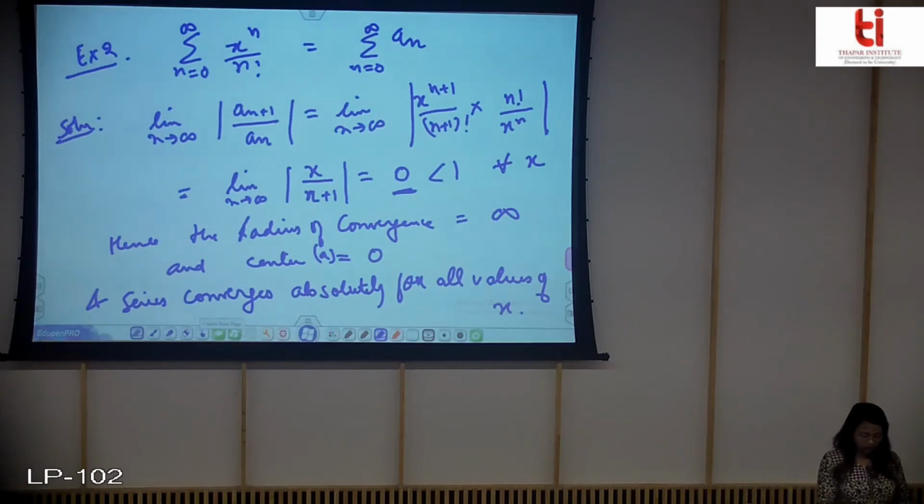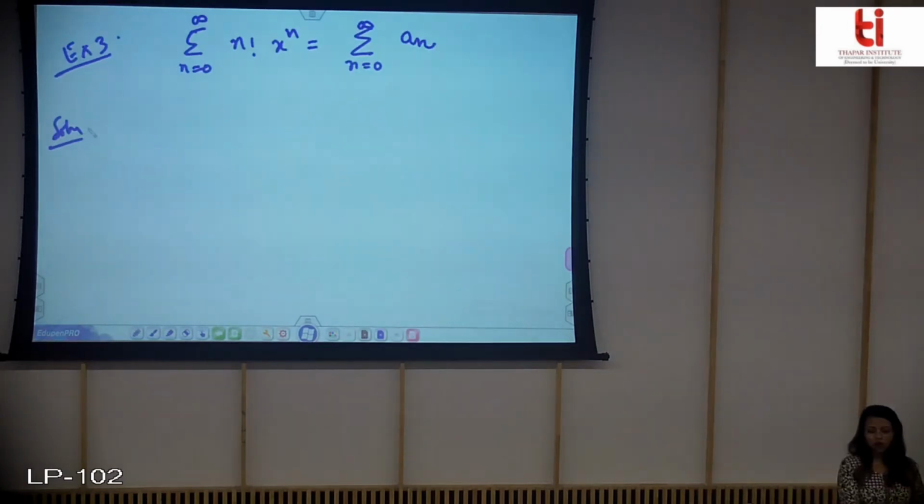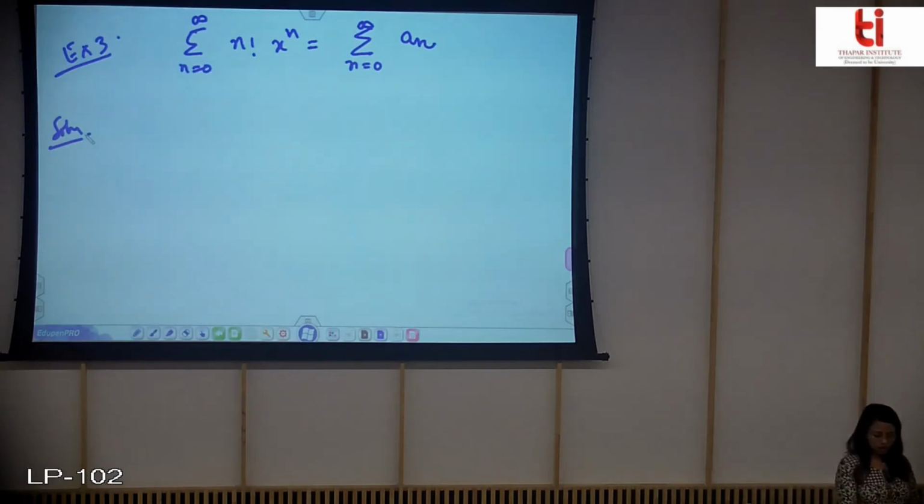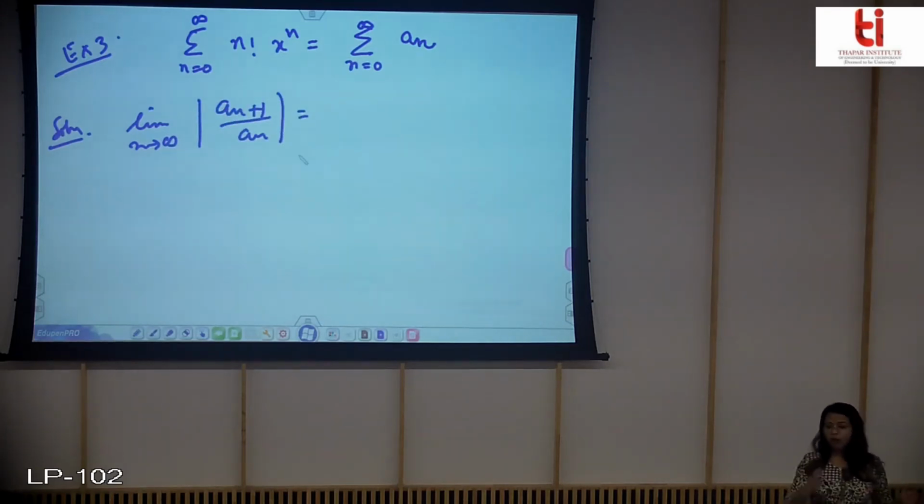So let us take another example. Again you will start by applying the ratio test to this power series. You will calculate this ratio, and you know why we are taking this mod: if you find the interval where this mod converges, obviously the original series will also converge.